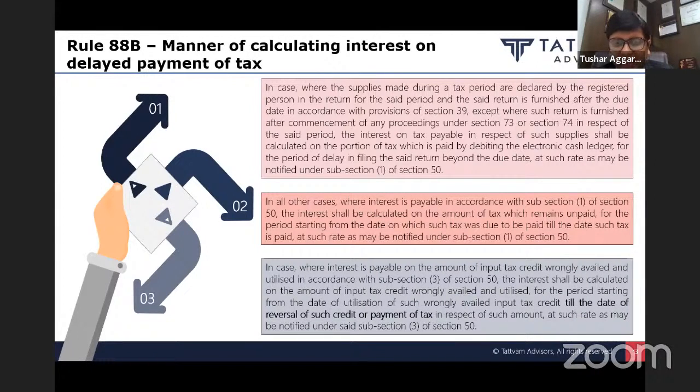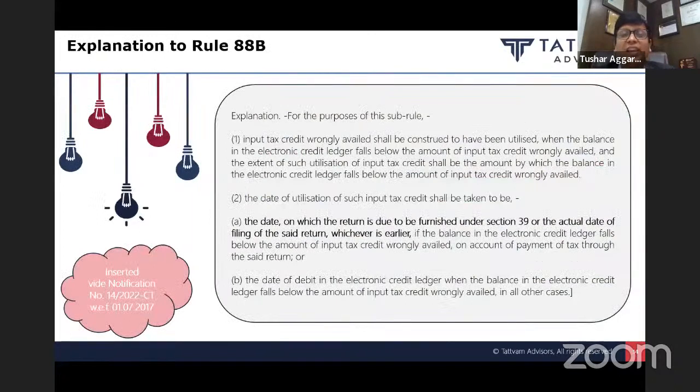Rule 88B(3): In case where interest is payable on the amount of ITC wrongly availed and utilized in accordance with sub-section 3 of section 50, the interest shall be calculated on the amount of ITC wrongly availed and utilized for the period starting from the date of utilization of such wrongly availed input tax credit till the date of reversal. And now, how do I say my ITC has been utilized or not? When do I say that my ITC has been utilized or it is remaining unutilized? How do we say so?